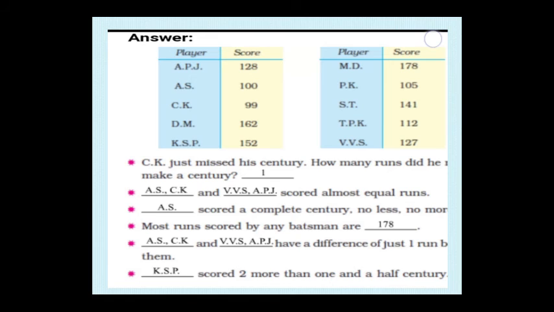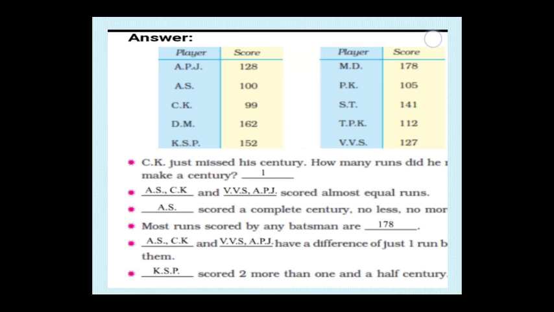Dash and dash scored almost equal runs. In this table you can observe which two players scored almost equal runs. It is not exactly equal, it is almost equal, nearly equal. So you have to see that. You see AS and CK. AS scored 100 runs, CK scored 99 runs. Only one run difference, right? VVS and APJ: VVS scored 127 runs, APJ scored 128 runs. Here also only one run is the difference. So here AS, CK and VVS, APJ scored almost equal runs.